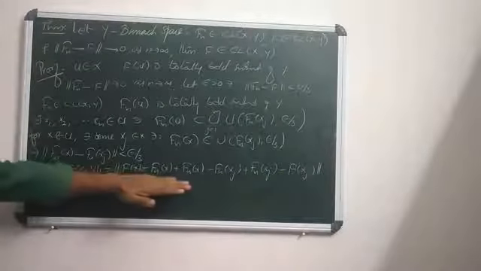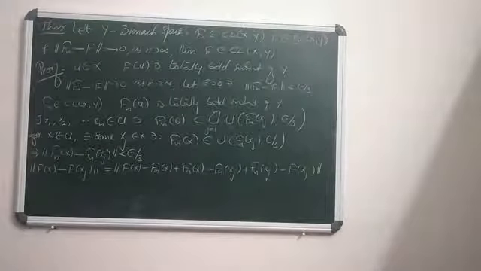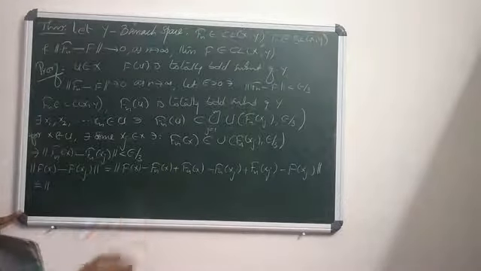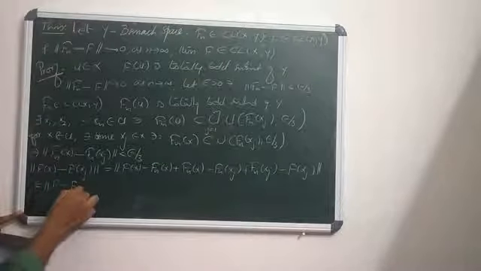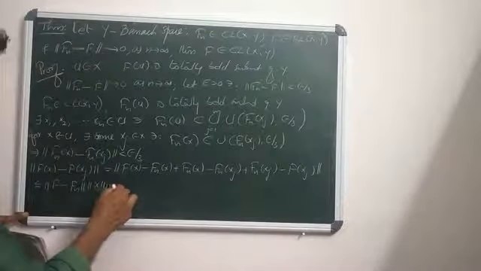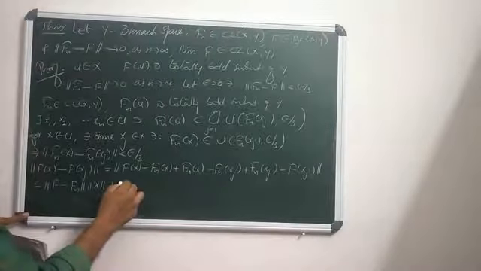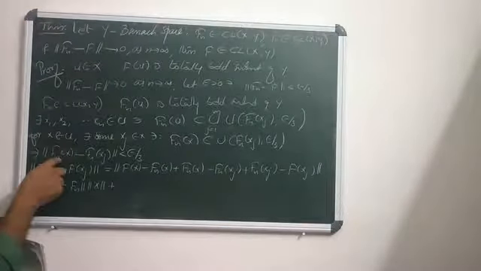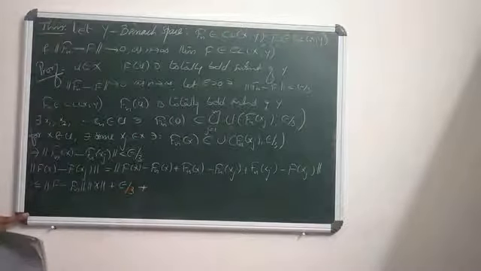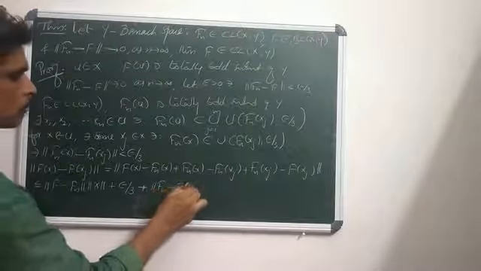You can introduce minus Fn(x) plus Fn(x) and minus Fn(xj) plus Fn(xj) simultaneously. So this is less than or equal to norm f(x) minus Fn(x), that is norm f minus Fn times norm x, plus norm Fn(x) minus Fn(xj), which is strictly less than epsilon by 3, plus norm Fn(xj) minus f(xj), that is norm Fn minus f times norm xj.